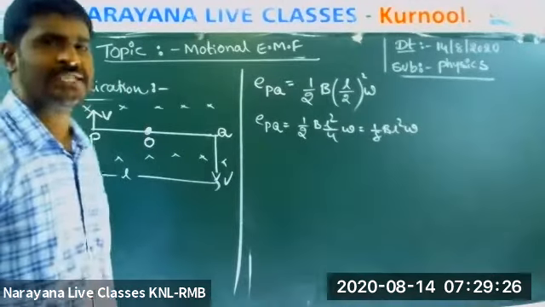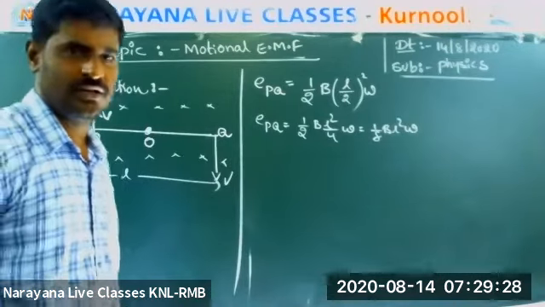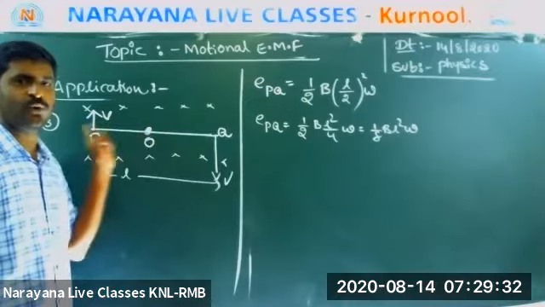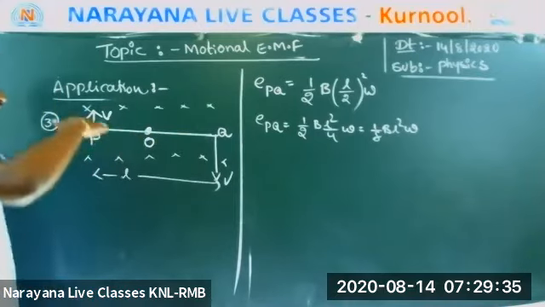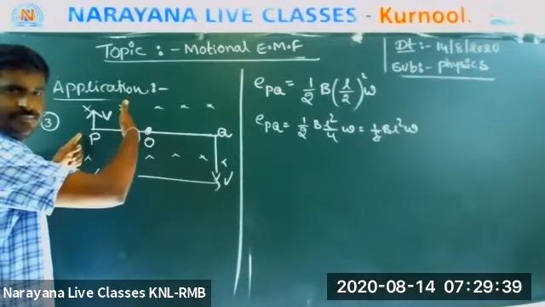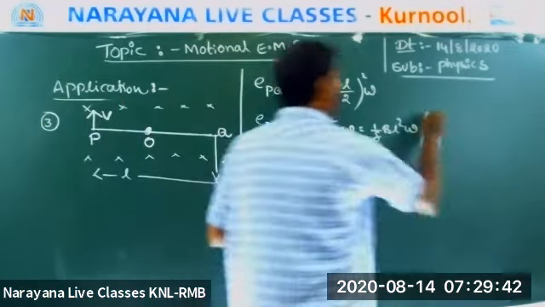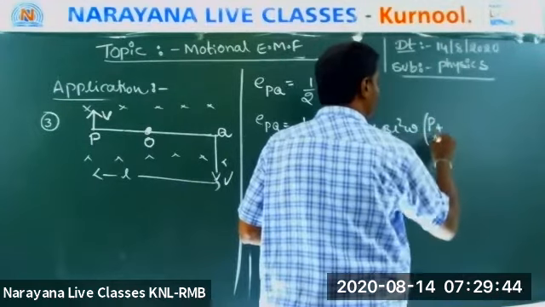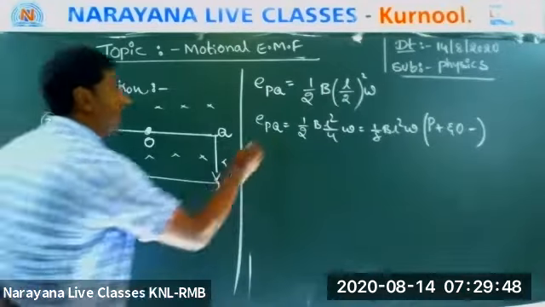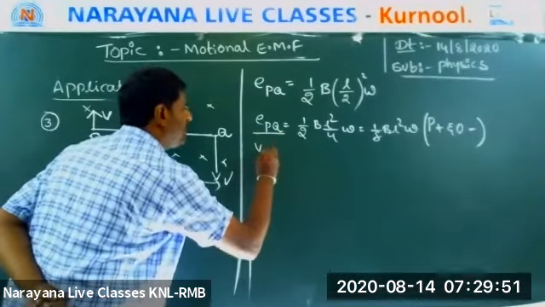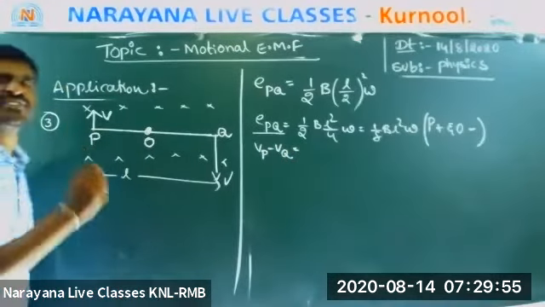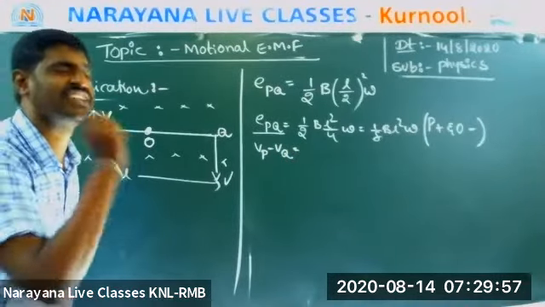Come on. Who is higher potential? Who is lower potential? Between P and O. P is higher. Yes or no? Yes. So P positive and O negative. Everyone is there. This EPO can be written as VP minus VO. What is the EMF? EMF is nothing but a potential difference.